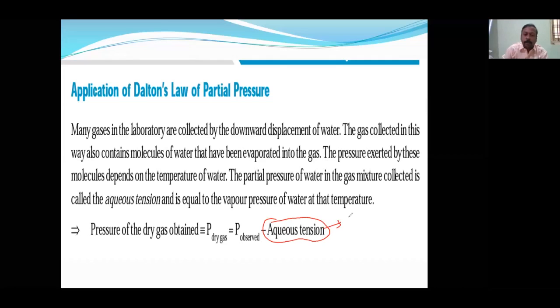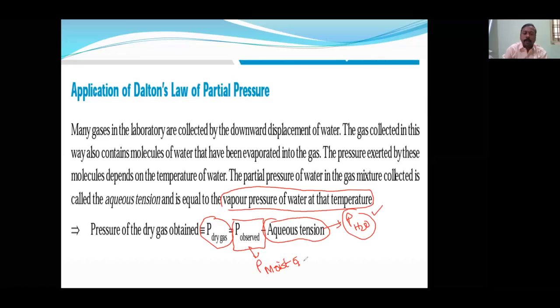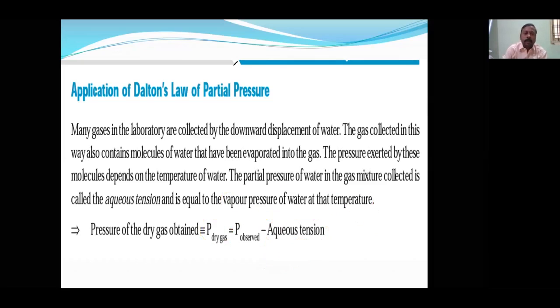Simply, sometimes it will be given as pH2O, and mainly you should remember vapor pressure of water at the temperature. Okay, so pH2O does not change with the change in volume of the container or change in pressure. It will change only with the temperature. Then if you want to find out the dry gas pressure, sometimes here it will be given as P moist gas, pressure of the moist gas minus aqueous tension.